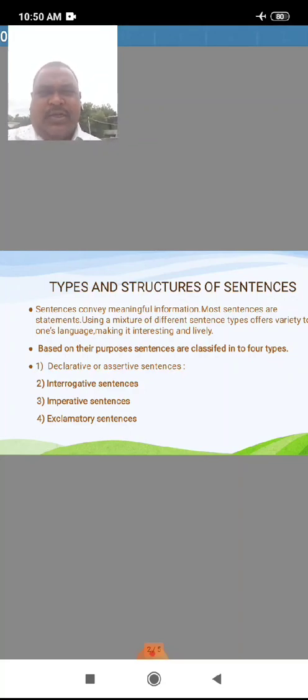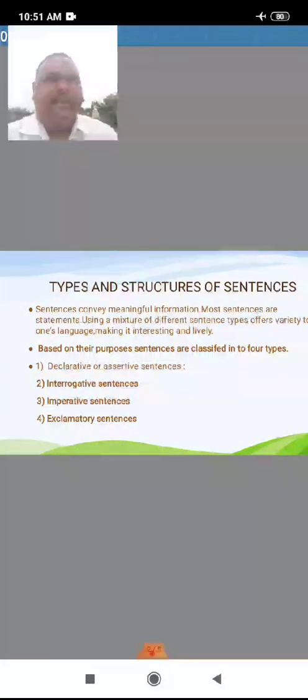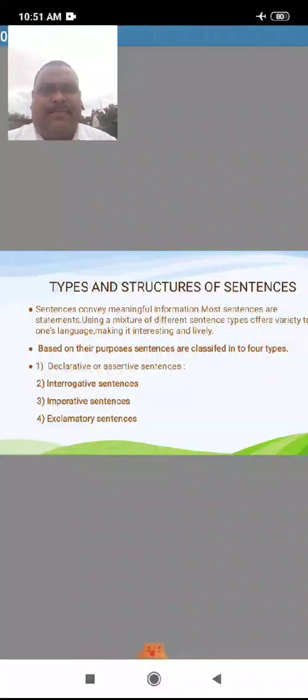Next, interrogative. This is also very important. This is a question type, asking questions. The sentence will start with words like which, whom, where, why, what.